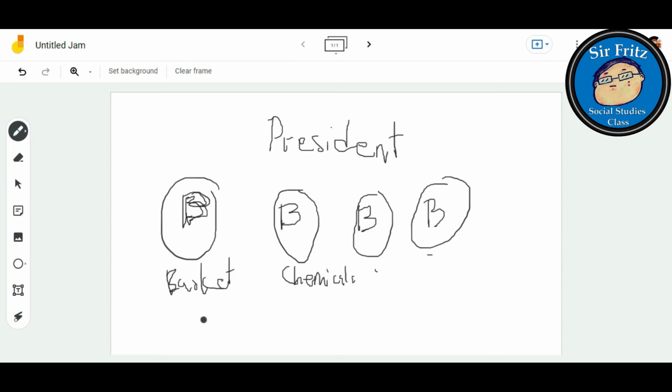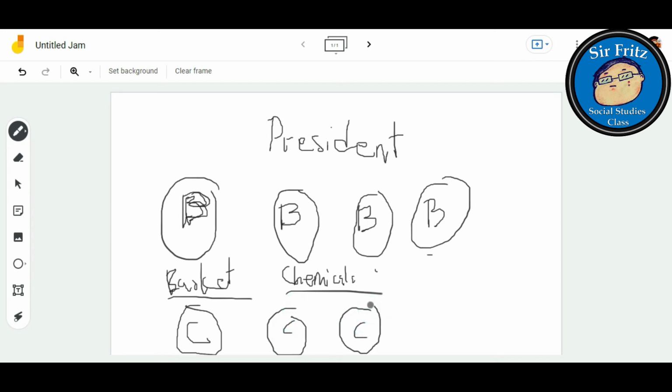And on the consumer side, let's just tag them letter C. The consumers have the right to decide if they will buy or consume basket products or chemical products or other products that the businessmen produce. Since this is a free market, they decide what product they want to consume.